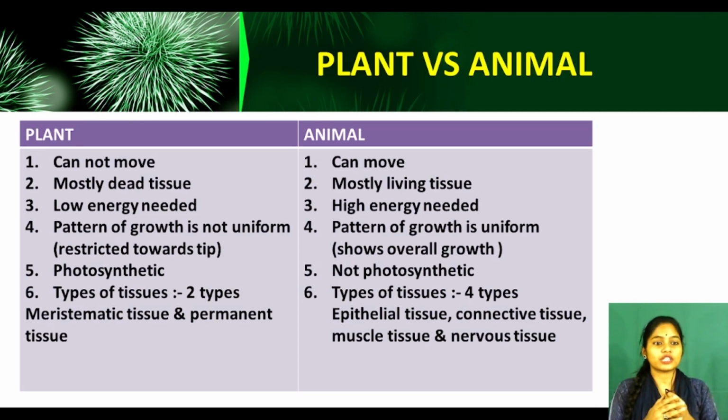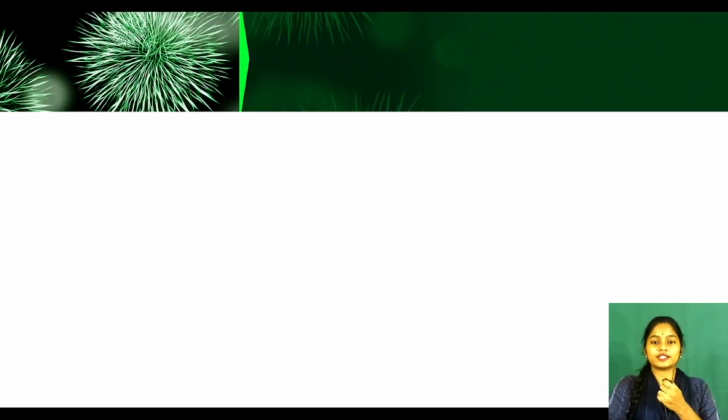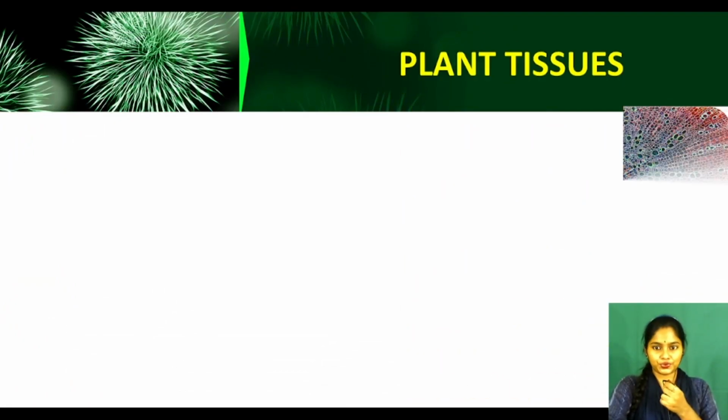Now see, how many types of tissues are there in plants? Two types: meristematic tissue and permanent tissue. Clear? But in animals, four types: epithelial tissue, connective tissue, muscle tissue and nervous tissue. Clear? In plants, two types: meristematic and permanent. In animals, four types: epithelial, connective, muscle and nervous tissues. Clear?